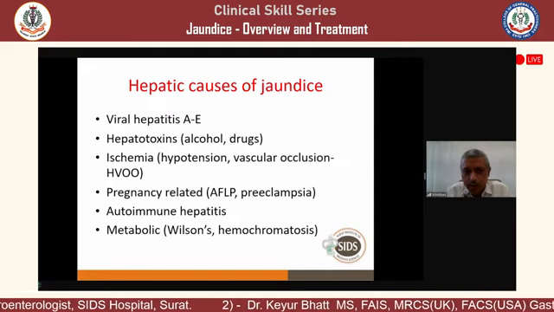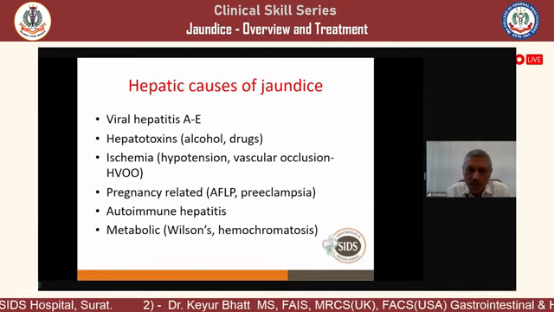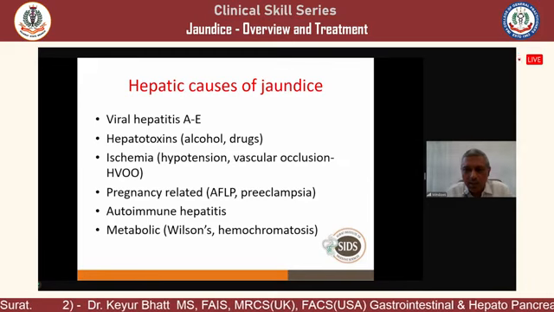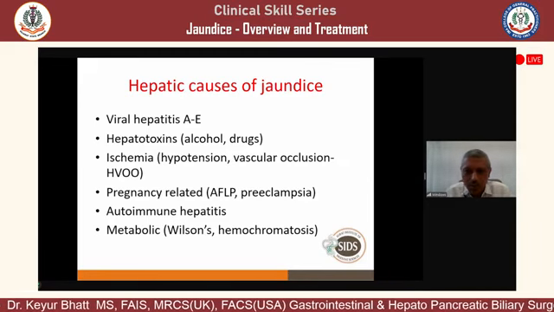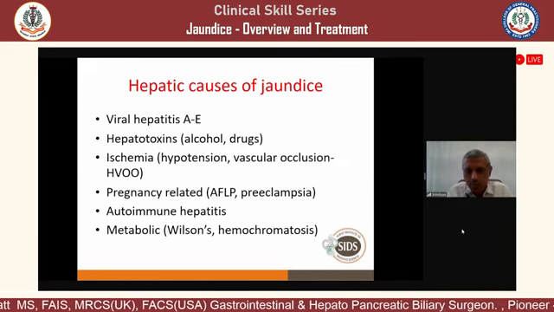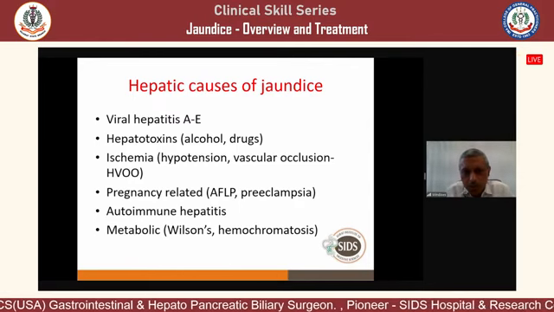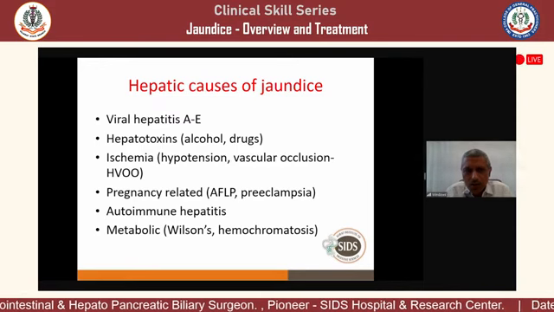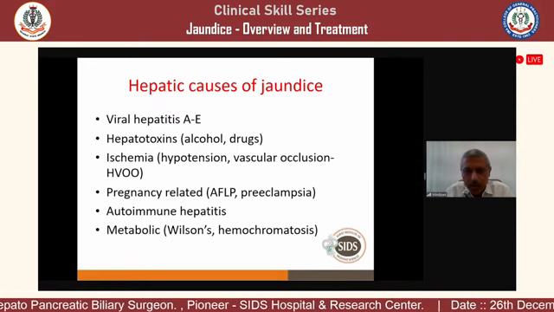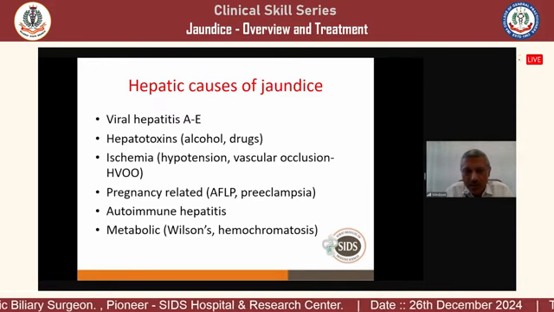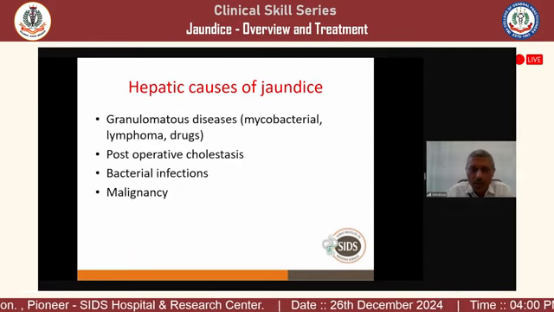They are unique to pregnancy. We'll discuss that. The autoimmune hepatitis, then metabolic causes, Wilson's and hemochromatosis. Last month I diagnosed 3 Wilson's. Wilson's is not a very common condition, but sometimes they come in crops. In 1 month, 3 Wilson's, not a very usual thing. We don't see so many Wilson's nowadays, but it is just an incident that they were diagnosed.